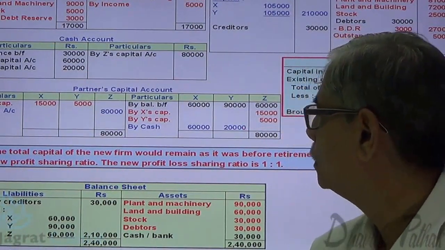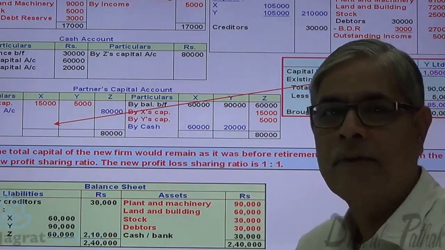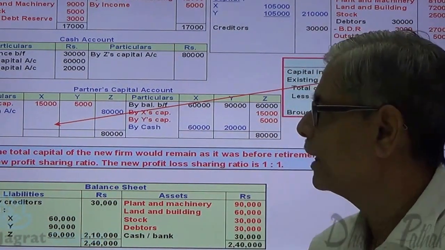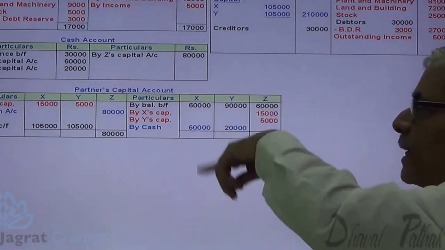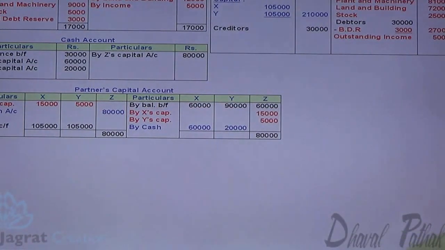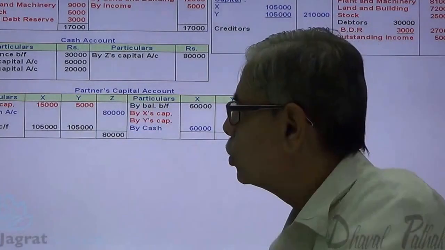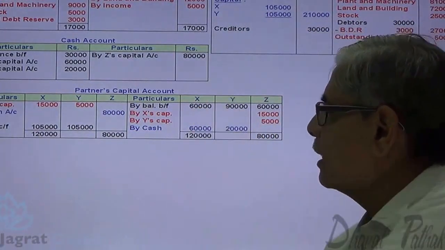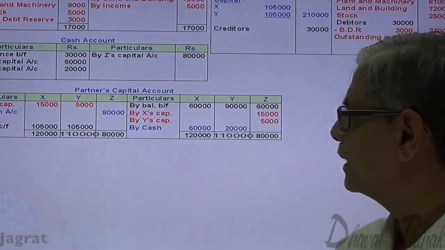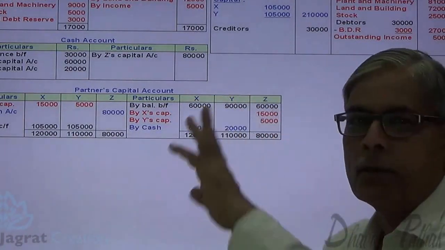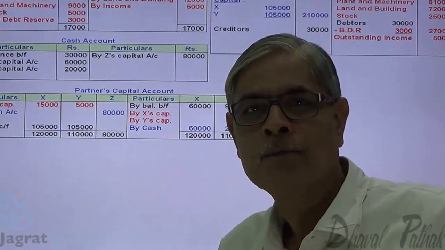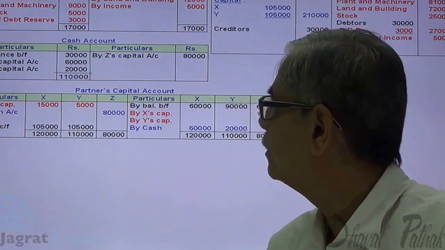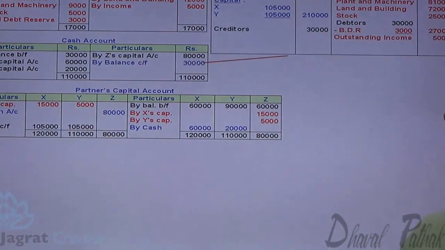Now, the closing balance of X and Y, if you work it out, will be 1,05,000 each. Now, if you total X's capital account and Y's capital account, the totals should agree. Here, the total is 1,20,000 and 1,20,000. Here, the total is 1,10,000 and 1,10,000. This is how the capital balances agree. Now, I want to find out the cash balance that will appear on the balance sheet asset side. 1,10,000 minus 80,000, 30,000 is the cash balance.